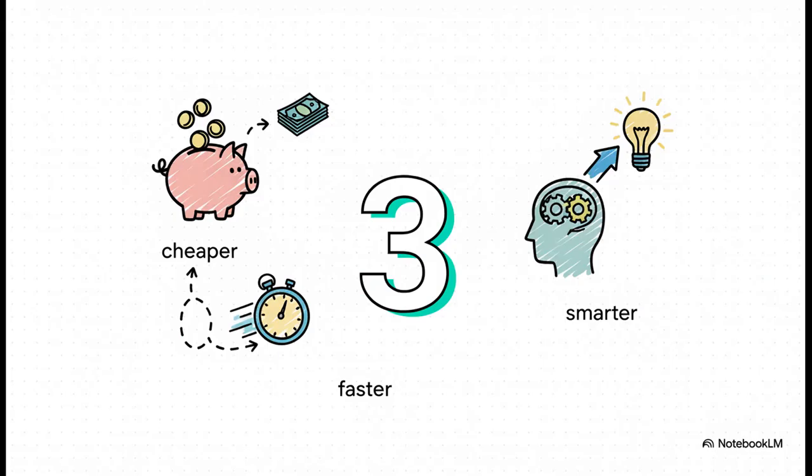So why do we go through all that trouble? Well, it pays off in three massive ways. First, it's cheaper. By sending way less context to that final expensive LLM, we slash our token costs. Second, it's faster. A smaller, more focused prompt means quicker inference times. And most importantly, it's smarter. Because the context is so clean and relevant, the final answers are just way more accurate.